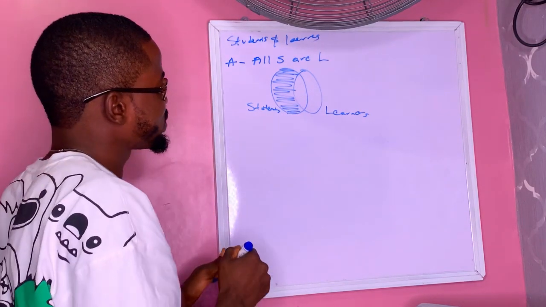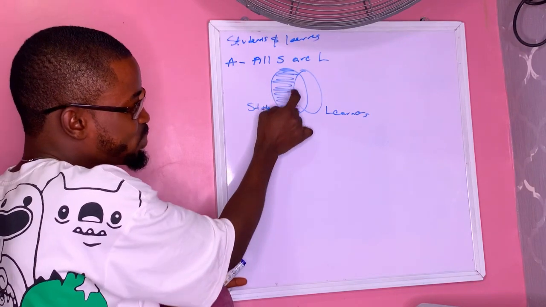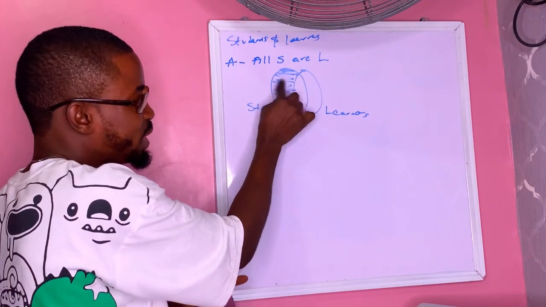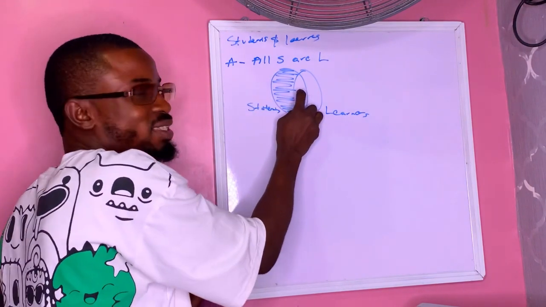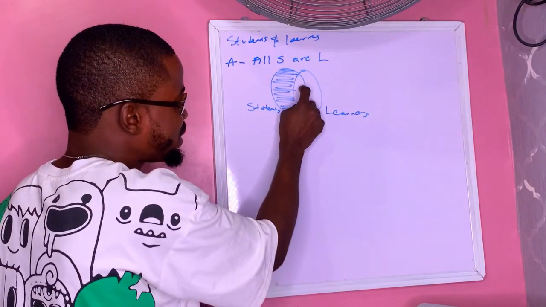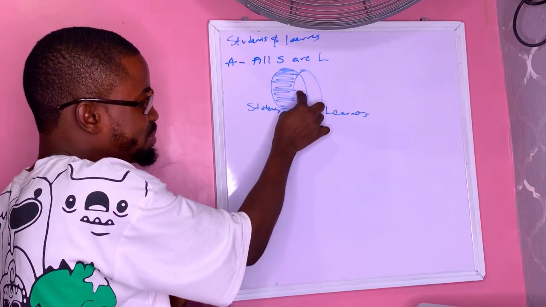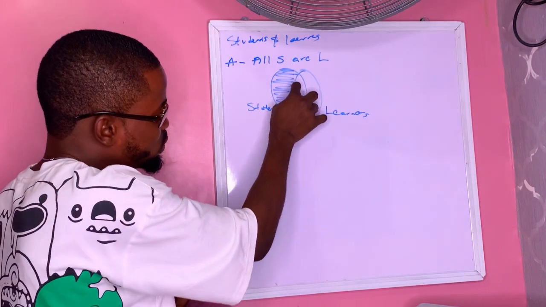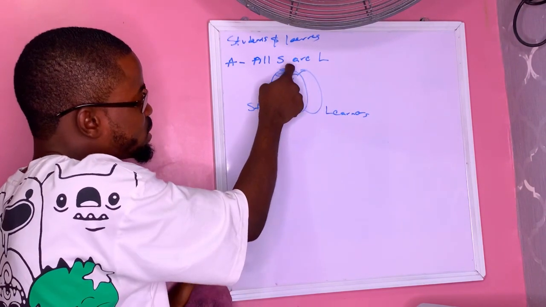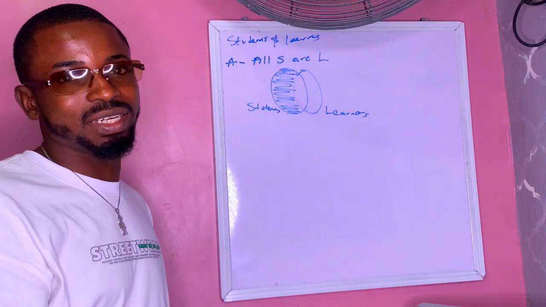All students are what? Learners. So for the space of students that are non-learners, you shade this, because it is empty. Any student that exists at all must be the one that is a what? Learner. All students are learners. This is the place of students that are learners. Then this is the space of students that are not learners. We said that place is what? Is empty. That is why I shaded it off.